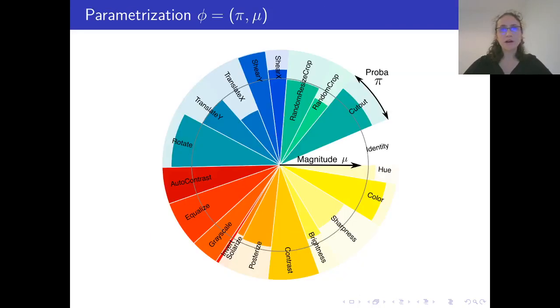We start by explaining how the augmentations are modeled through the parameter phi. Given a pool of transformations, SLAC learns which are the most beneficial and how extreme they can be. For example, is the translation useful? By how many pixels should we translate? This gives two parameters, pi and mu. Pi defines the probability distribution over the pool of transformations, given here by the angle of each slice. Mu defines the learned magnitude upper bound for each transformation, given by the radius of each slice. More precisely, the magnitudes are modeled as smoothed uniform distributions.